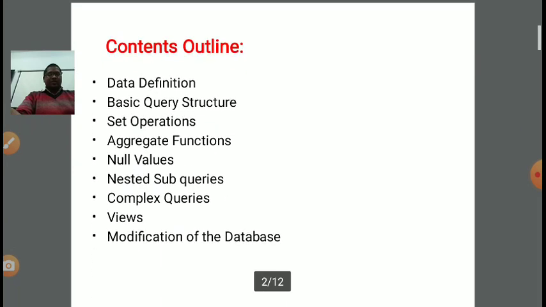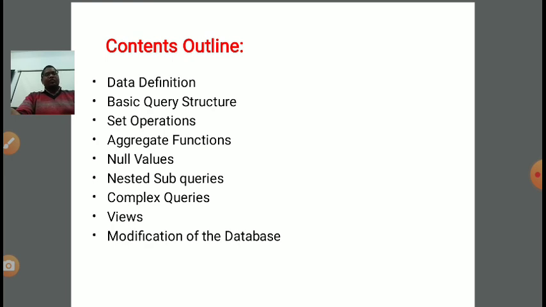Now some new concepts. In this lecture series, first on the outline, we are discussing data definition, which we already covered. In data definition, we are dealing mainly with integrity constraints, making the primary key and foreign key attributes, making some attribute null or not null, defining the types of the attributes, defining the structure of the table, how many rows and how many attributes there are. All the schema related information, drop table, alter table, structure related information, and physical storage of the relation come under data definition. Then we have discussed the basic query structure.